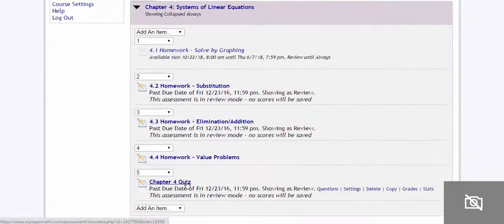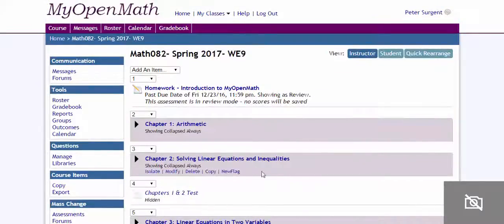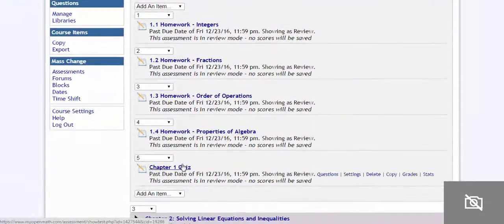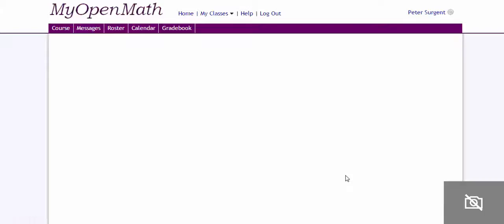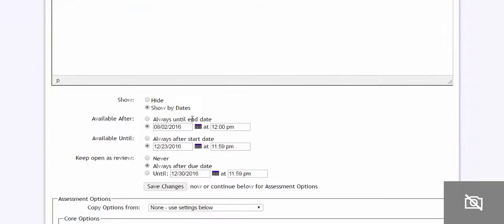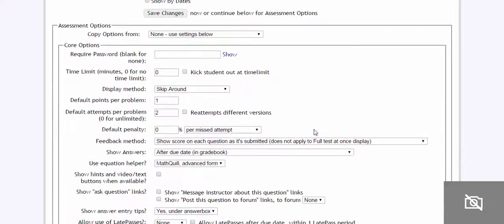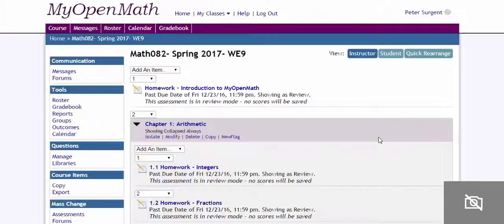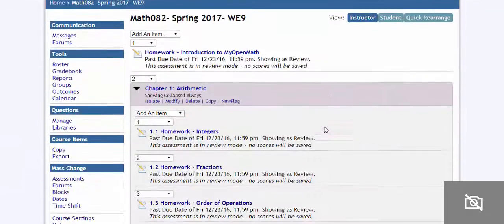I guess you could decide if you're going to give quizzes. If this were me, I think I would just use it as a lecture course. I would just use it for homework. So anything that's not a homework, I would probably either hide or remove. So right here, chapter 1 quiz is going to be available because it's not hidden. When you go to settings, you can hide it, right? So that just means the students won't see it. So that's something you can decide. I'll set this up as if I'm only doing homeworks, okay? We'll see how that goes.